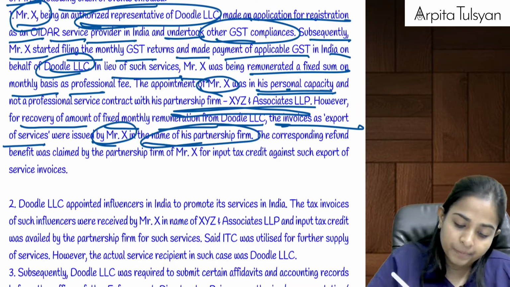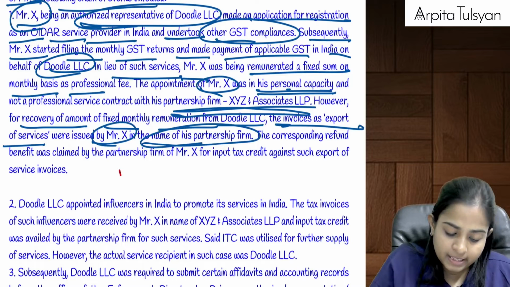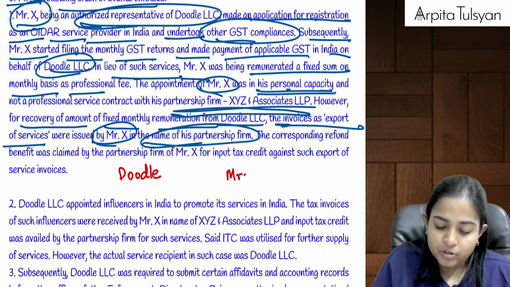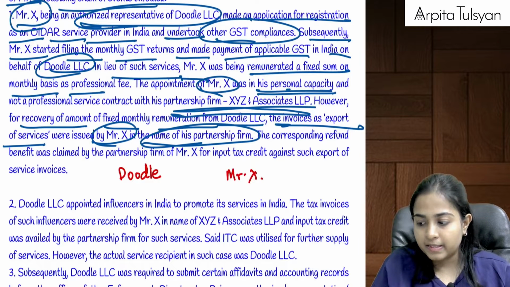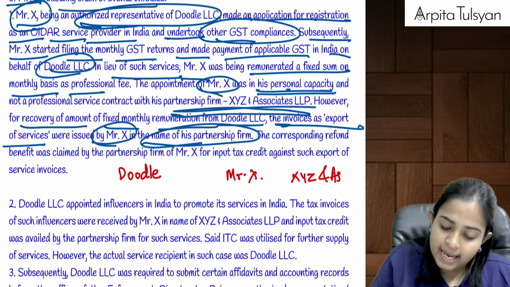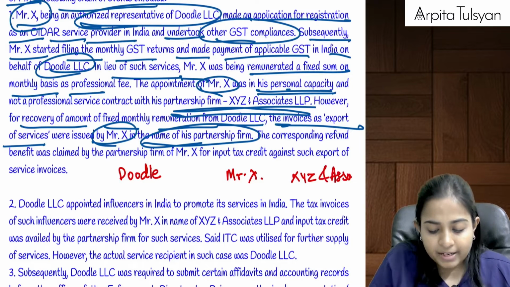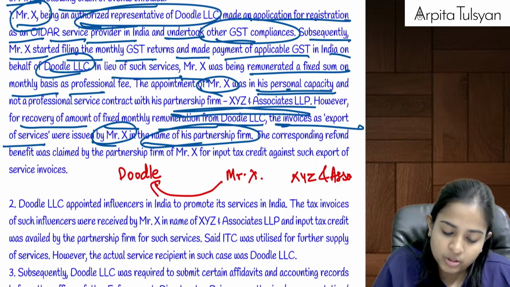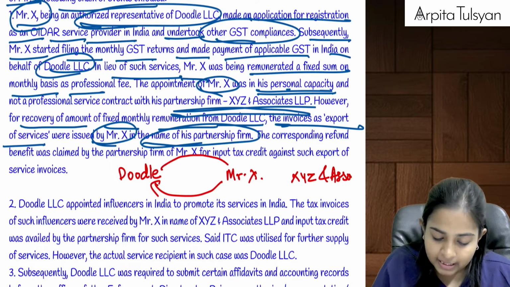Oh my God. Okay, so basically Doodle LLC is there. Okay, Mr. X was appointed as its authorized representative. Mr. X was a partner in a firm called XYZ and Associates. Okay, now can we say Mr. X is providing the service of being an authorized representative to Doodle? So Doodle will be making a monthly remuneration to Mr. X.